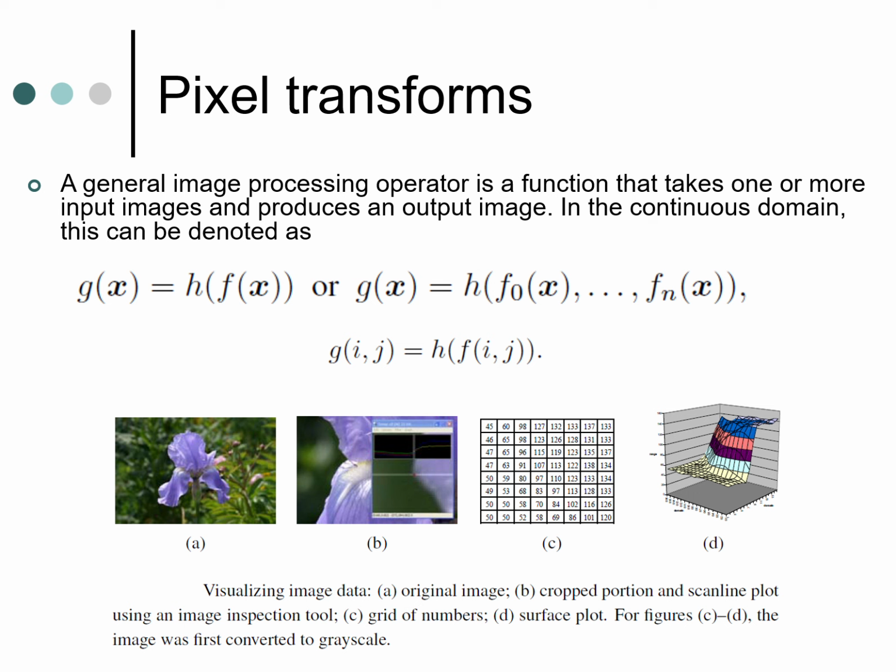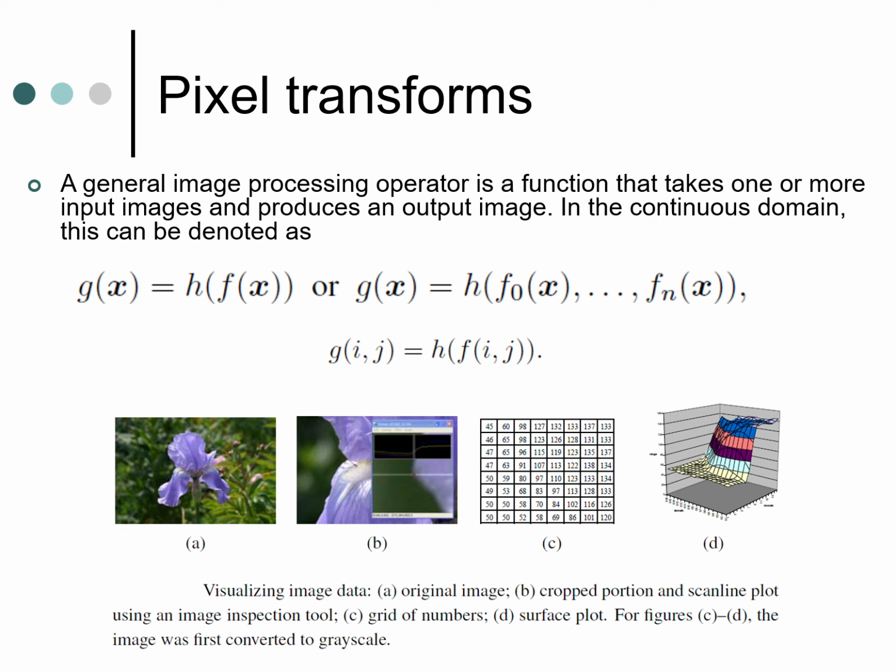The next one is pixel transformation. Here we are using the image processing operator as a function that takes one or more input images and produces an output image. In the continuous domain, this can be denoted as g of x is equal to h of f of x. That can be defined as g of x is equal to h of f0 of x, f1 of x, f2 of x up to fn of x. So it can be simplified and written as g of i, j is equal to h of f of i, j.